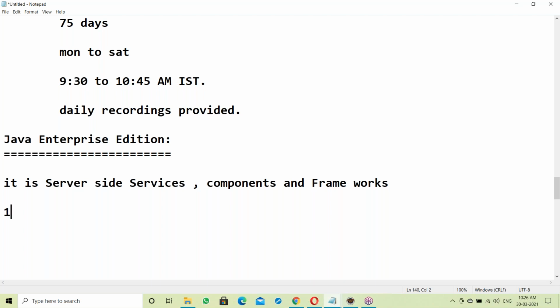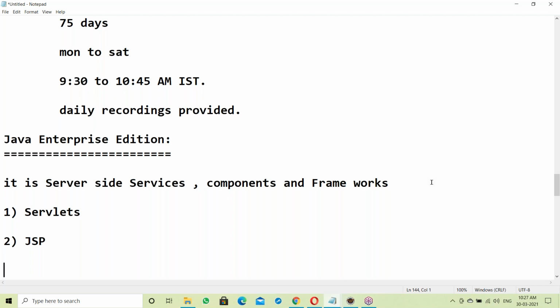First one, servlets. Servlets come under interpretation. Servlets is server side programming to handle server transactions like database transactions. Next, JSP, Java Server Pages. This is for presentation purposes, like generating reports.